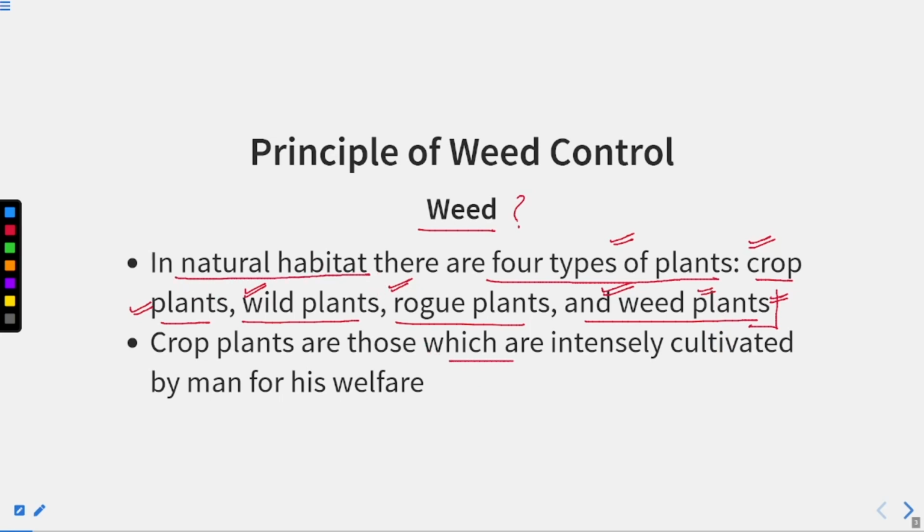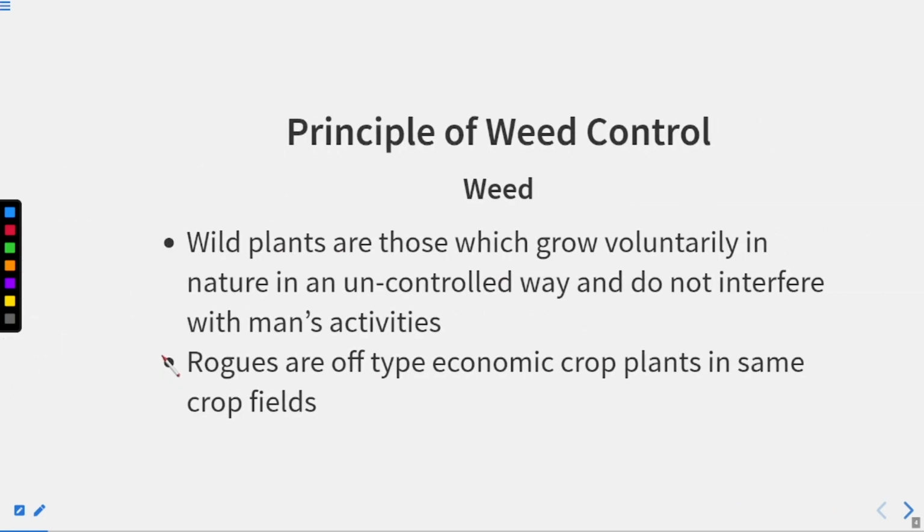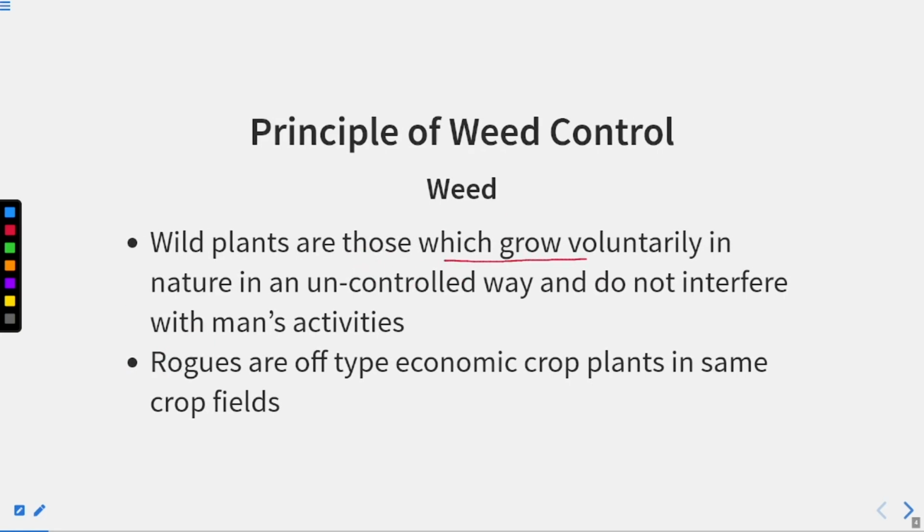Crop plants are those which are intensively cultivated by man for his welfare. We require food, and for that we cultivate in our agricultural field, and the plants that are grown are called crop plants. Wild plants are those which grow voluntarily in nature in an uncontrolled way and do not interfere with man's activities.